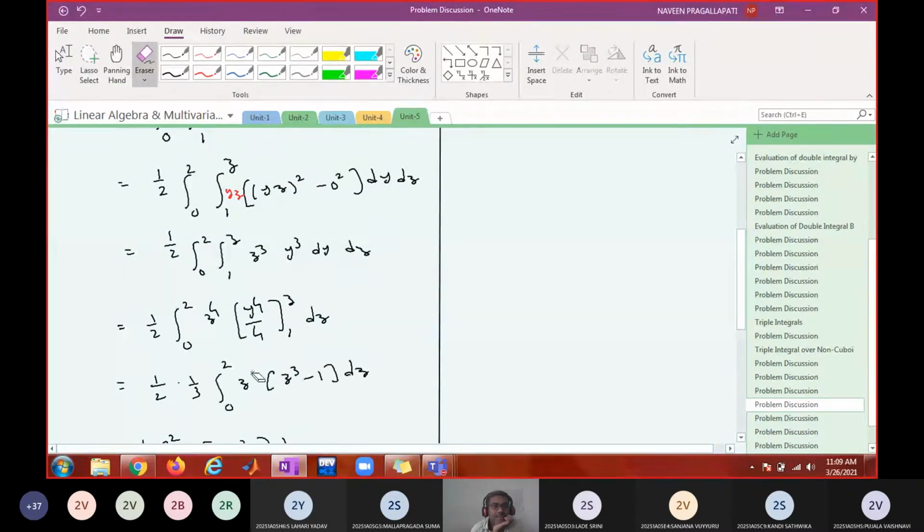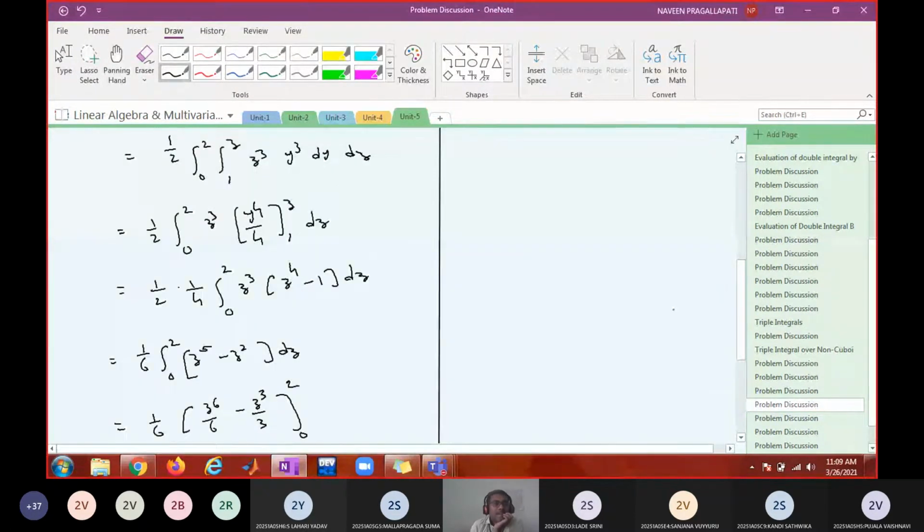Then it will be 1 by 4, right? So z power 4. It will be z cube only. This is z cube only. And this will be z power 4 minus 1. Then this is 1 by 8.